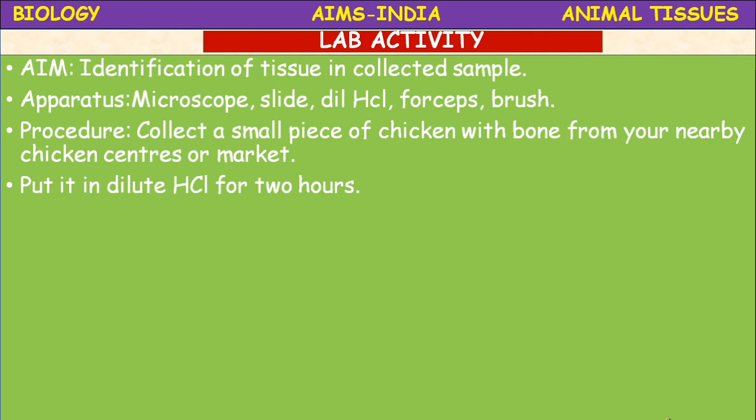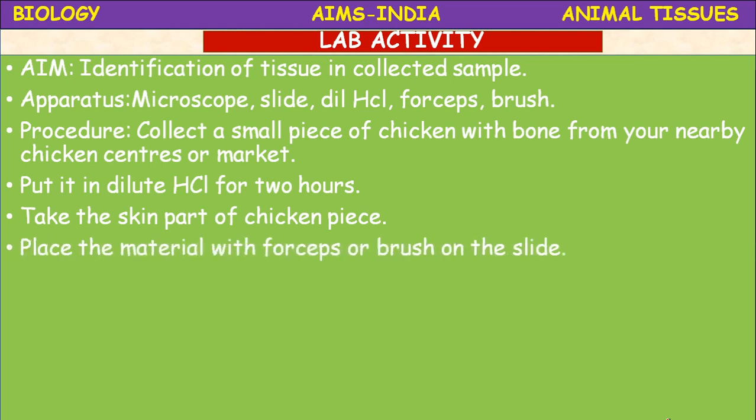Okay. So for observing each type of tissue, you need to follow a specific procedure. After completion of every activity, do not forget, you need to draw the diagram and answer the discussion questions. So what we have done: put the chicken in dilute HCl for 2 hours. Take the skin part of the chicken. You can take out the skin part of the chicken piece.